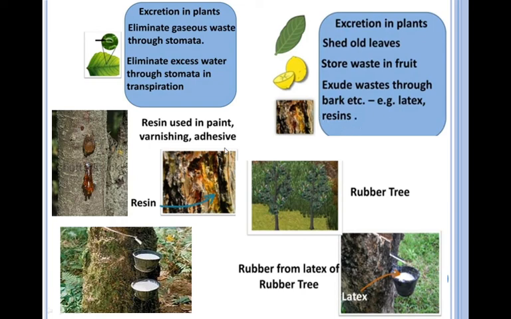latex and resins are produced. You can see from this. These are the secretions coming out from the bark of the tree, which are also useful in making paints, varnishing, adhesive, etc. So this picture depicts resins coming out from the bark of the tree. Rubber tree plants secrete latex like this, which is used to make rubber. So these are some pictures which tell us how excretion takes place in plants.